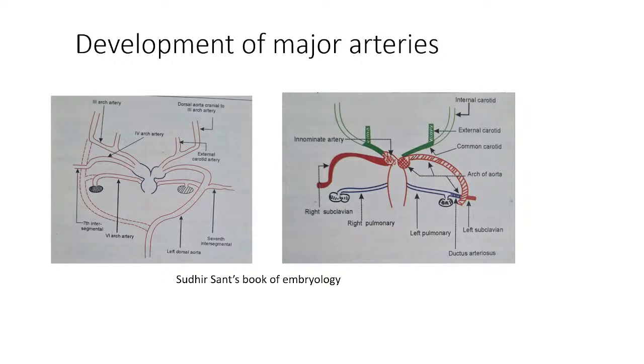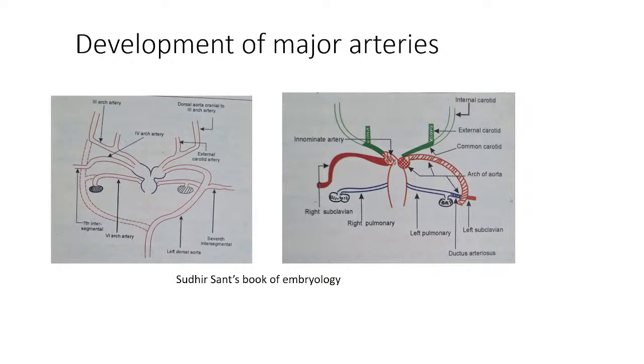You can see that the right common carotid artery is derived from the third arch artery, isn't it? Up to the bud, right? Up to the bud for the external carotid artery. External carotid artery is derived from this bud, and internal carotid artery again the part of the third arch artery as well as part of the arch of the aorta extending cranial to the third arch artery. Clear? And then from this we can appreciate very clearly that the right subclavian artery, it is derived from part of the fourth arch artery as well as from the dorsal aorta as well as from the seventh intersegmental artery.